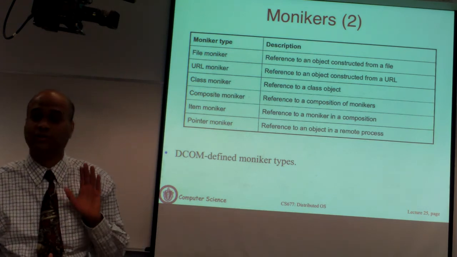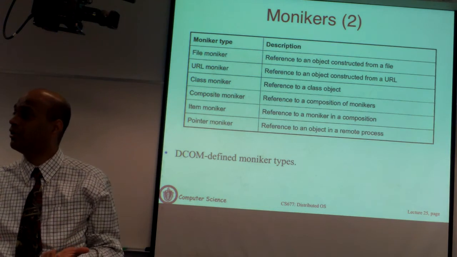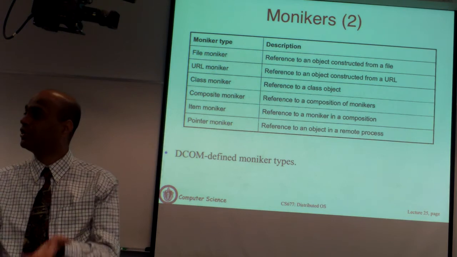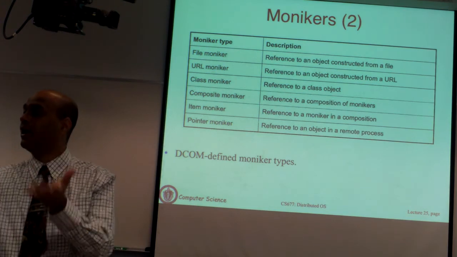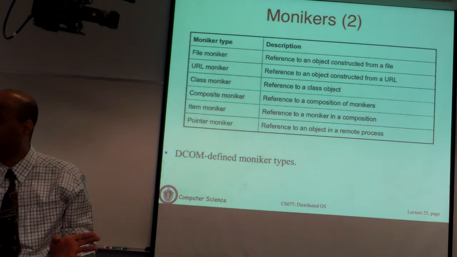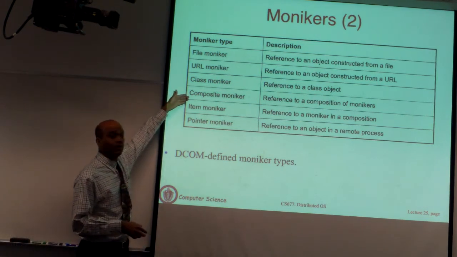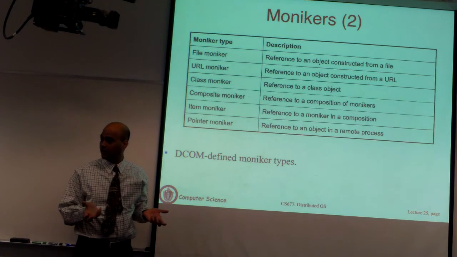Basically, always store it on disk, you can get it back. But you can create a file object in Corba, rather in DCOM, which allows you to retrieve the file from disk, modify it, and then it will be stored back automatically for you. Okay? There are URL objects and there are the composite objects. So you can have one object inside another object.